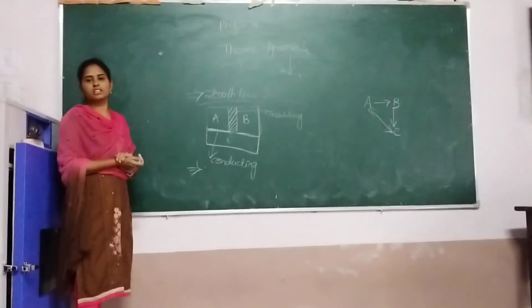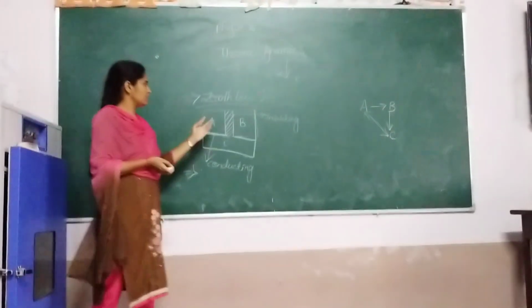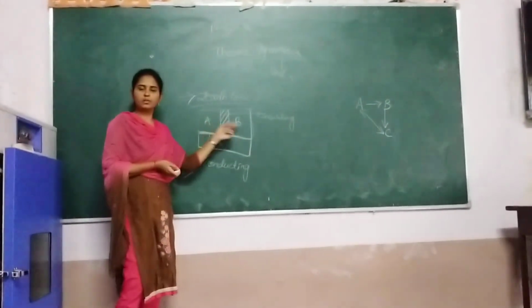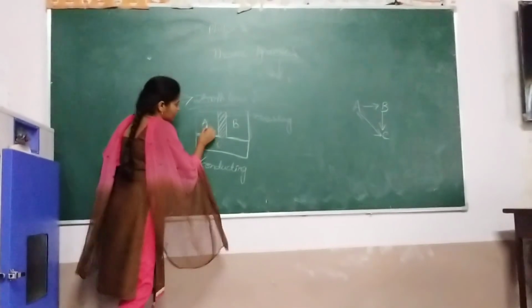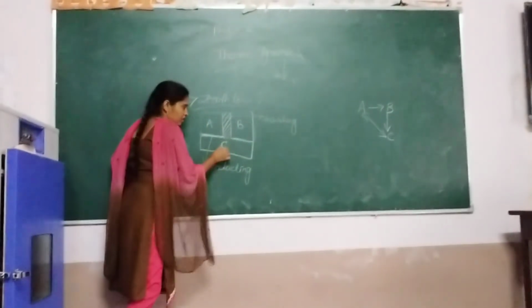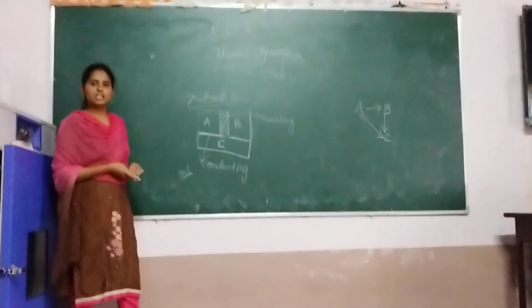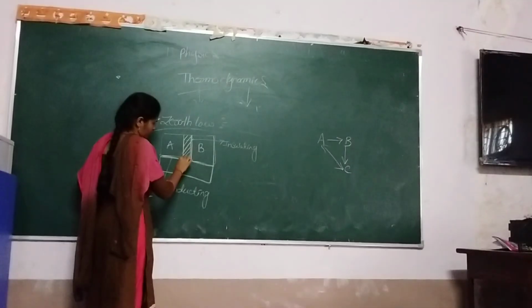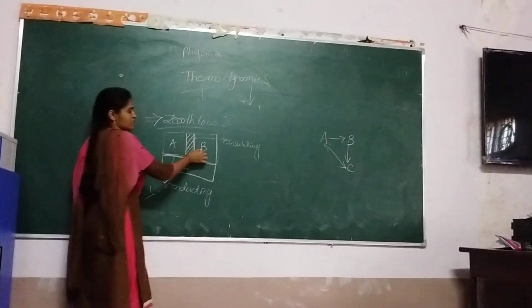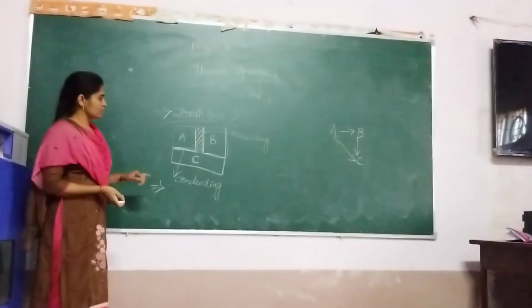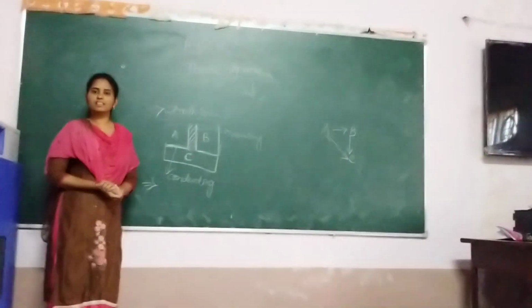The statement of zeroth law is: if any two systems are separately in thermal equilibrium with a third system, then these two systems are also in thermal equilibrium. That is the zeroth law of thermodynamics. I hope you understand. Thank you.